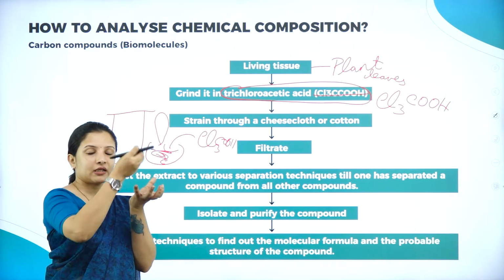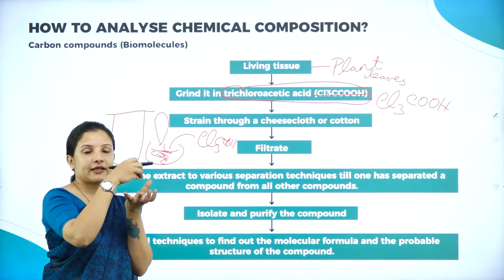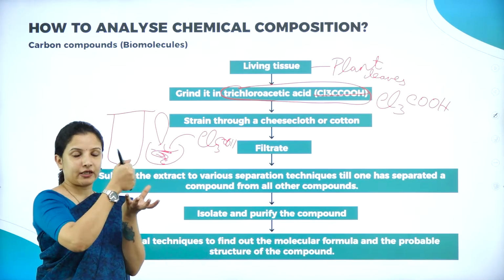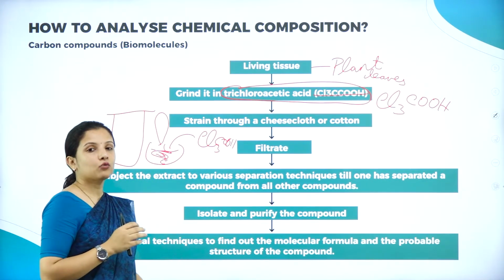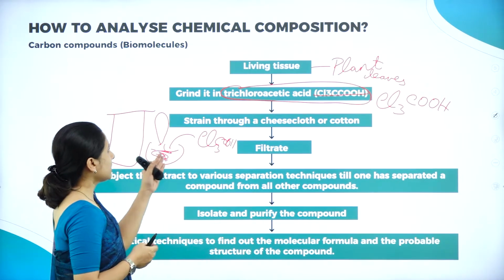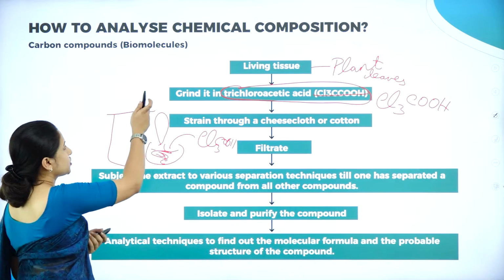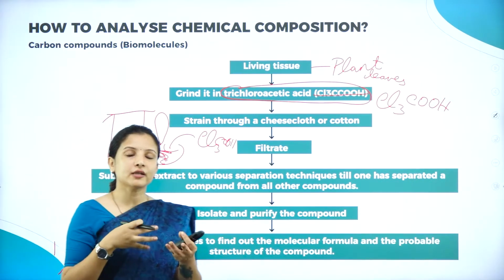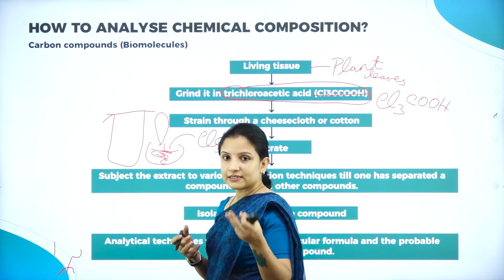To that leaf material, little by little, I'll keep on adding the trichloroacetic acid and completely grind the leaf material. So now I have a watery paste that I will pour onto the cheesecloth. Why cheesecloth? Cheesecloth has pores, which is easy for filtering.